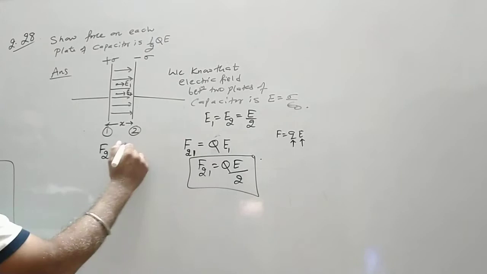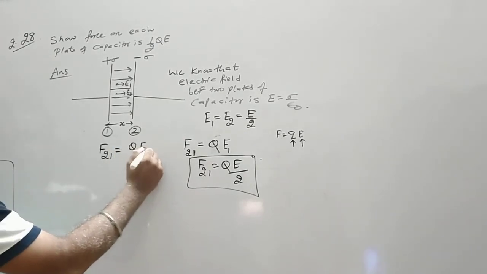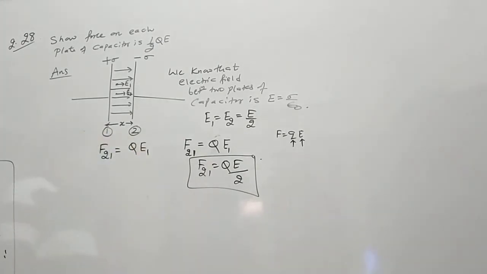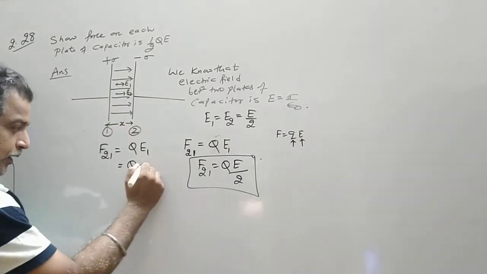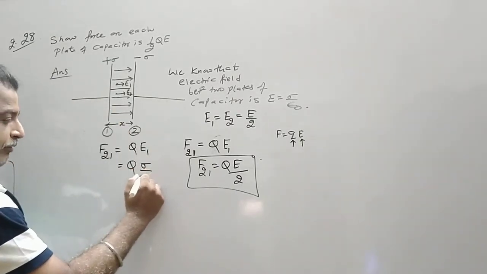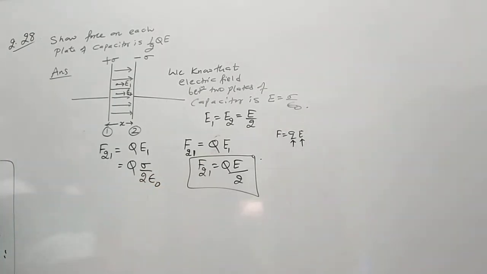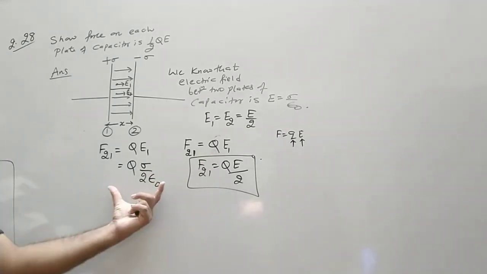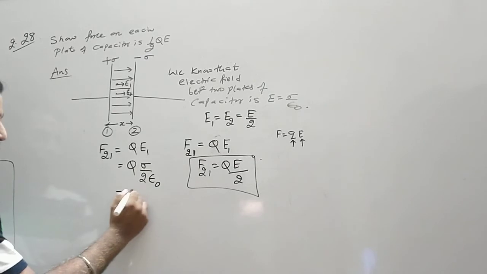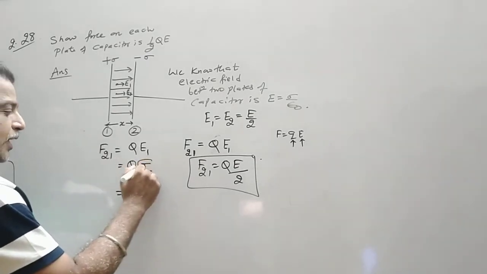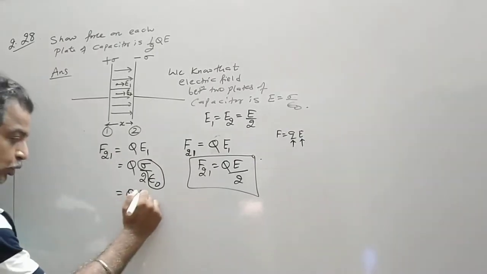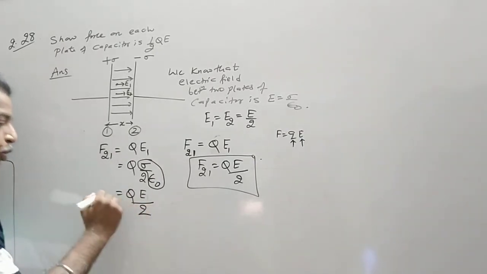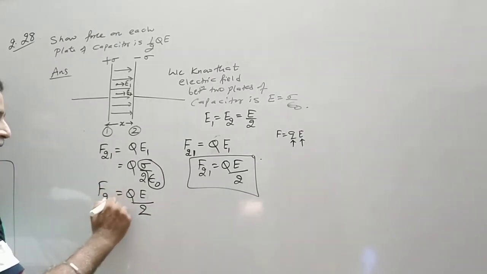So again I write Q into E1, and we know that if we have a single plate, we have the value sigma upon 2 epsilon naught. That's what we have derived in chapter 1. And this is equal to Q. Now for a capacitor, sigma upon epsilon naught is E. So I can write it as QE by 2. So F21 is equal to that.